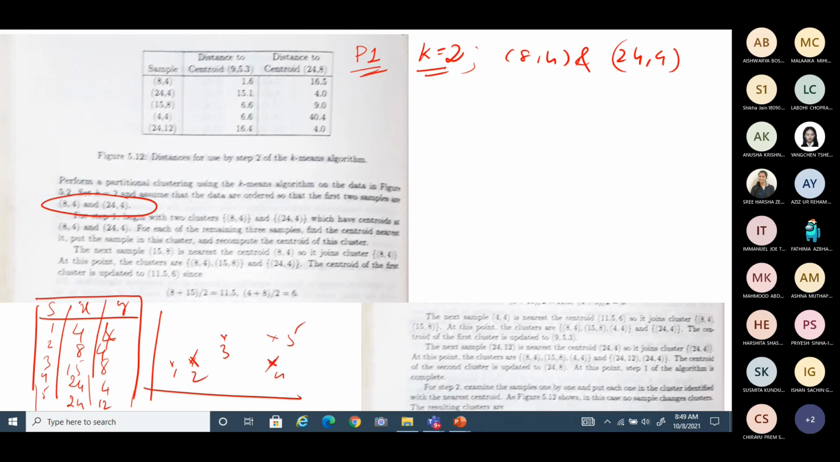Okay, what is the next step? You have to take each of the n minus k samples. That means 4, 4; 15, 8; and 24, 12 are the rest of the samples. Now you have to check whether each is close to one of the centroids, or what the nearest centroid is. When I take the next sample 4, 4, I have to check whether it is close to this centroid or this centroid. Calculate some distance, Euclidean or city block distance, and you may find it is close to this one.